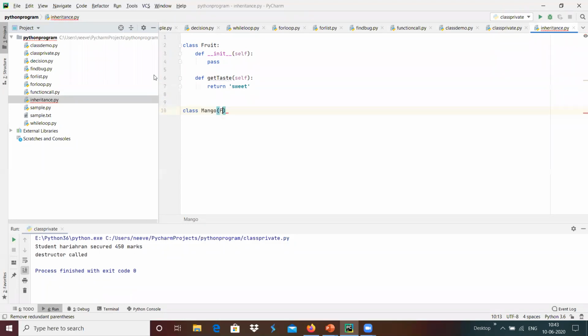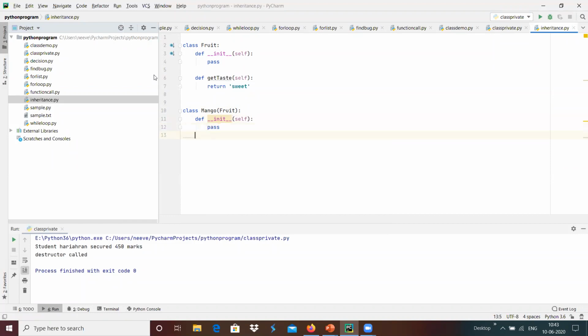For that we have to give the option within parentheses, which makes the mango the child class of the fruit over here. And we can use something like def __init__ of self, and I'm going to do pass over here.